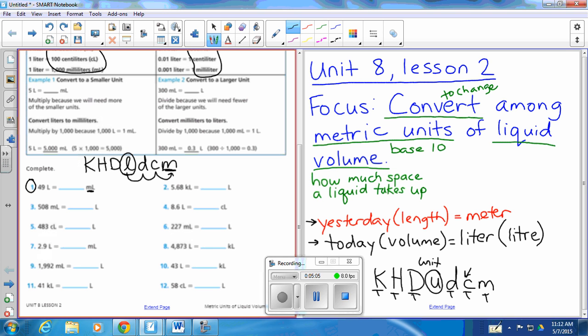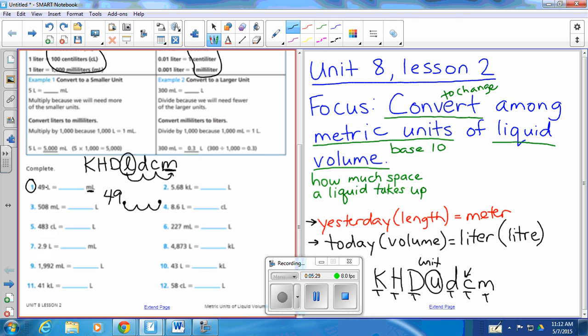Where is our decimal place in the number 49? Before the 4, after the 4, after the 9? After the 9. Oh, it's so much more accurate today. I love it. Okay, so our decimal point's right here. I'm going to write it larger so you can see it. And we need to move 1, 2, 3 places to the right. So I'm going to take my decimal point where it starts, and I'm going to move it 1, 2, 3 places to the right.